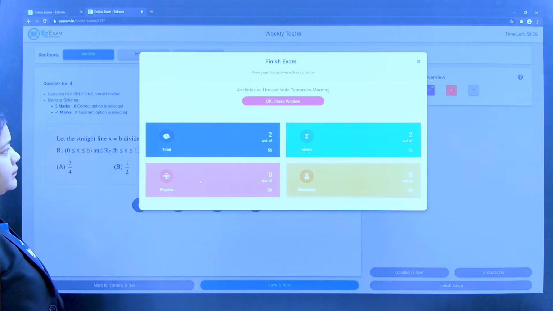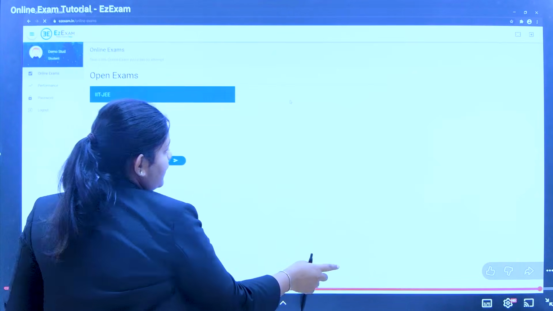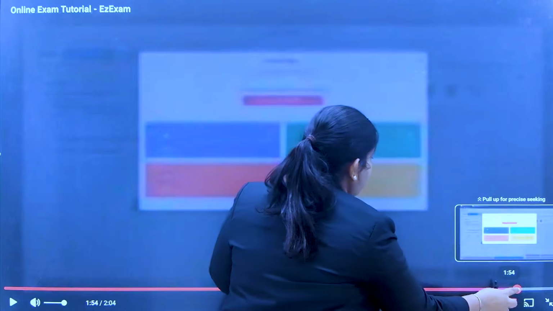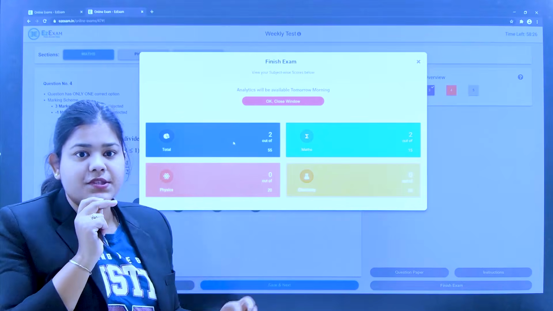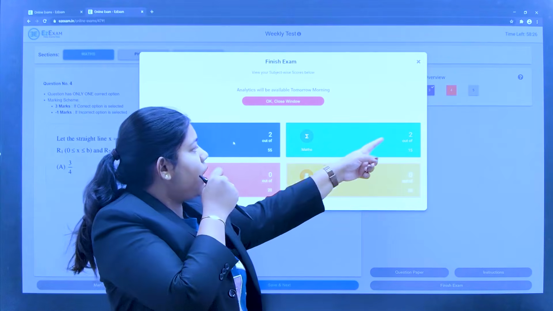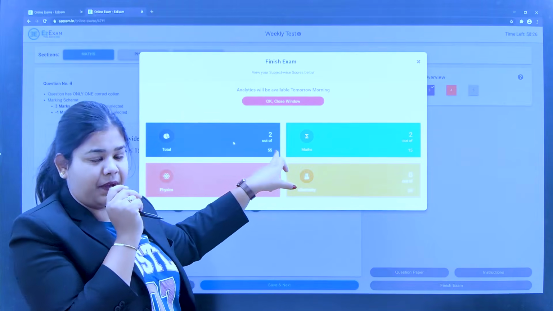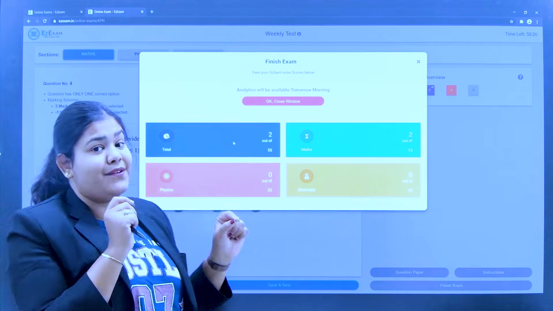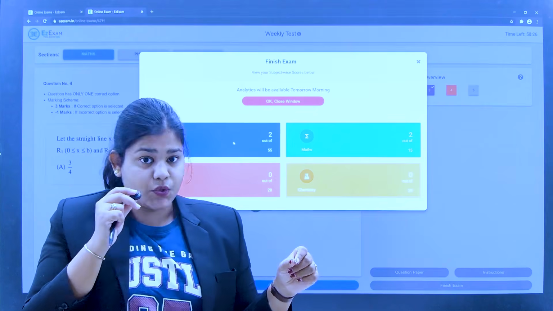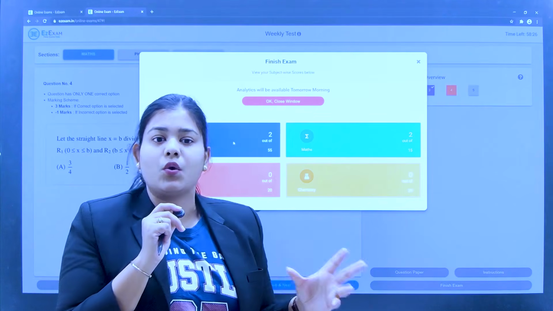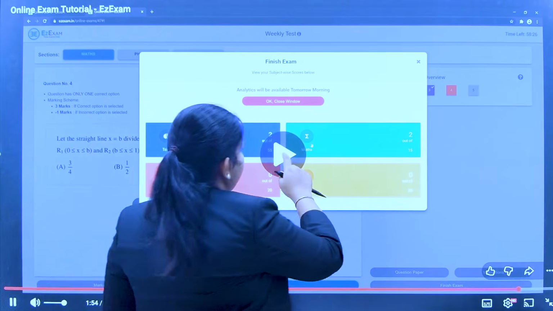Exam analytics like percentile will be generated after finishing the exam. You can see how many questions you have attempted out of how many in chemistry, physics, maths and biology. Like 2 out of 15 questions attempted in maths, and total 2 out of 55. This will be shown to you, and after every student has submitted the exam, they will show you the scoreboard, right? So the scoreboard will be available as well.